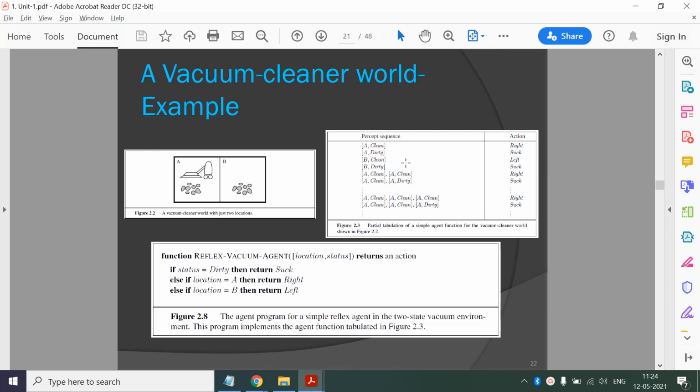Then for the second iteration, we'll append that percept to the percept sequence. So we'll have such incremental percept sequences, and we will have corresponding actions. Now a simple agent, for the current percept sequence, will refer to this table and take the corresponding action and perform it. So he will perform a lookup on this table. The actual implementation of this agent function is known as the agent program. As you can see, this bottom figure is the agent program of this simple reflex agent.